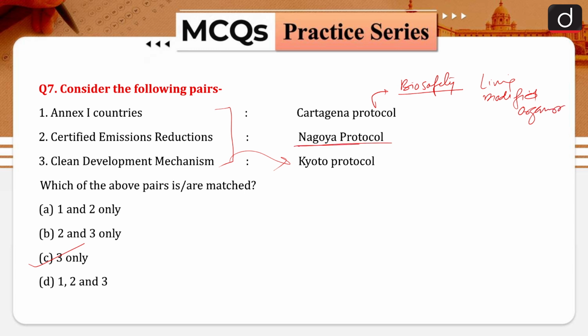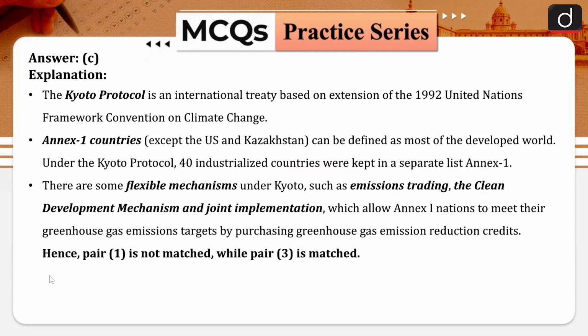And when we are talking about the Nagoya protocol, that is basically related to fair and equitable treatment, or you can say sharing of the genetic resources. So that is about your Nagoya protocol. Then Cartagena is basically about biosafety. Then you have Kyoto protocol, that is related to your carbon markets. There are certain others like the Stockholm convention, then the Minamata convention. All these conventions or specific protocols you should remember. So option C would be the right answer. I have explained all these things over here, so you can go through this.